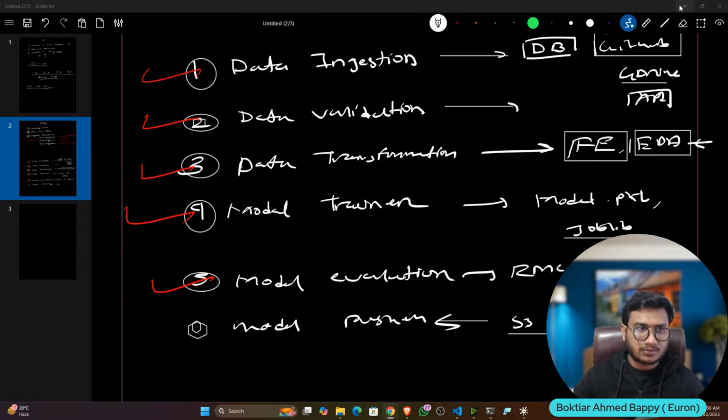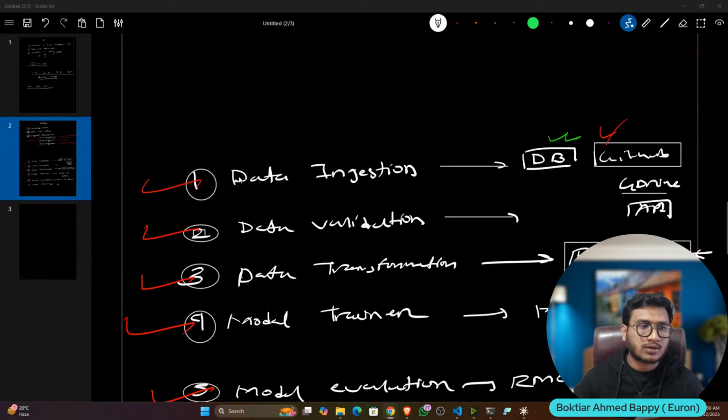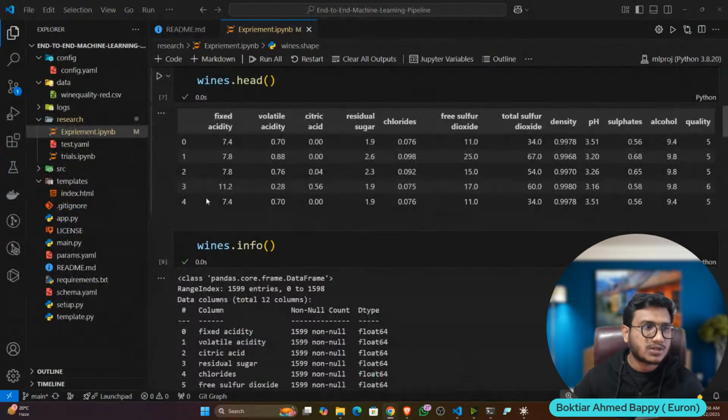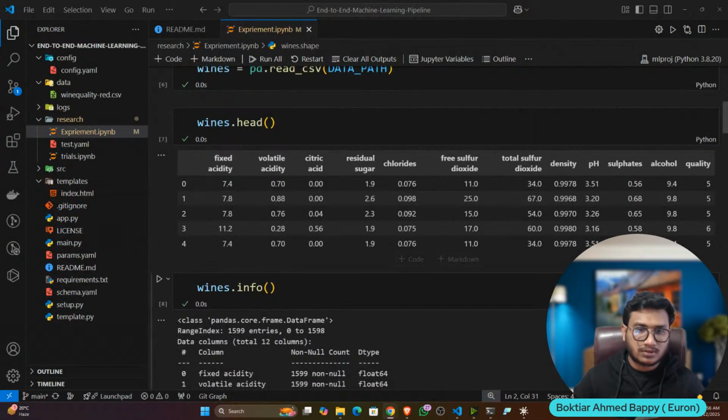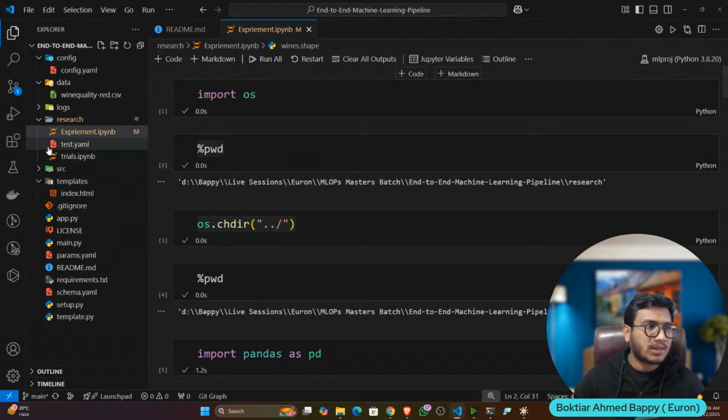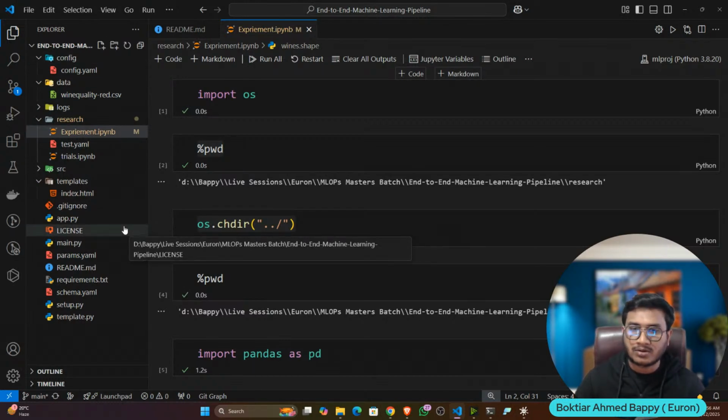Fine. Now let's implement our first component, called data ingestion. First of all, I'll show you the Jupyter notebook implementation, then we'll convert this Jupyter notebook into modular code. I know that many people are comfortable with Jupyter notebook implementation, so let's try to simplify things.